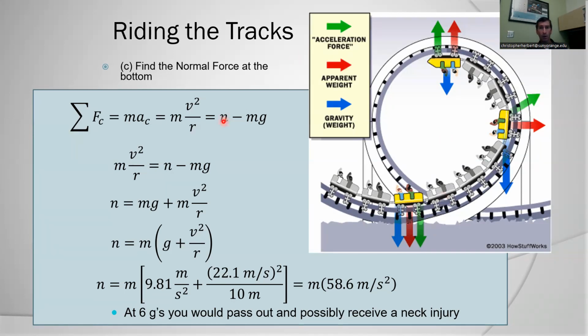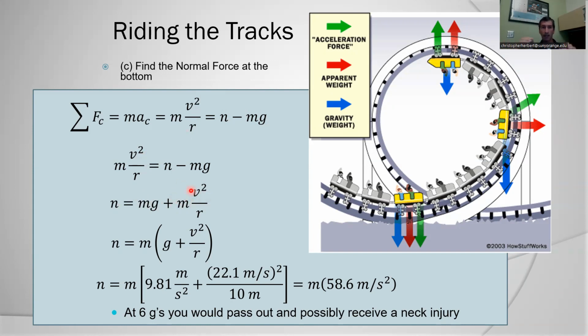So here, the normal force contributes to the centripetal force, pointing to the center, but the weight is in the opposite direction of that center-seeking direction. So I get that my total force is equal to ma. I'm still going around a turn with a radius of r, that's 10 meters. I'm going at a much higher speed, so this term becomes squared. That's equal to this, and I'm going to solve for n. I move this to the other side of the equation, so it becomes plus mg. So n equals mg plus this term right here.